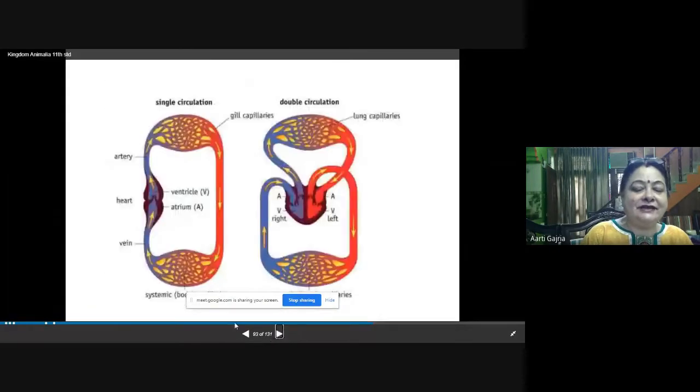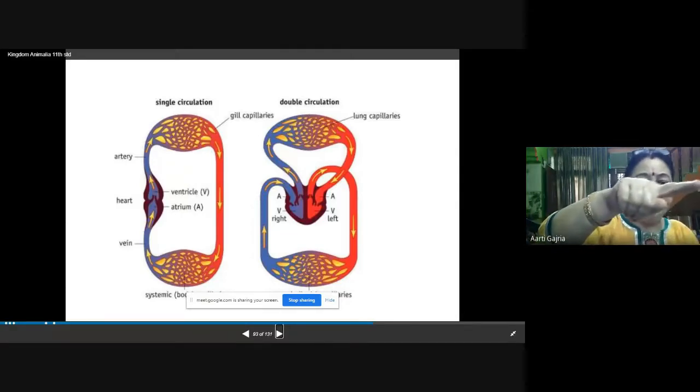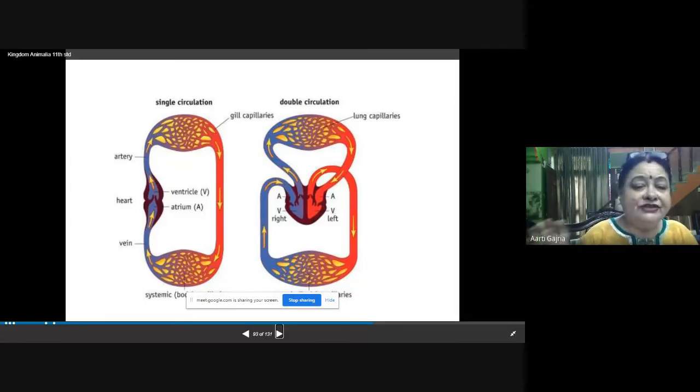See, this is the difference between single circulation and double circulation. Single circulation: a two-chambered heart is there, and the blood is coming to the heart only once. Arteries are taking the blood to the gill capillaries, and then to the body, and from the body the veins are bringing the deoxygenated blood, that means the blood which is rich in carbon dioxide, to the heart again.